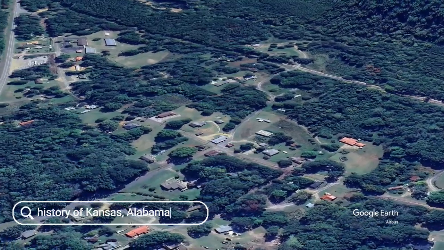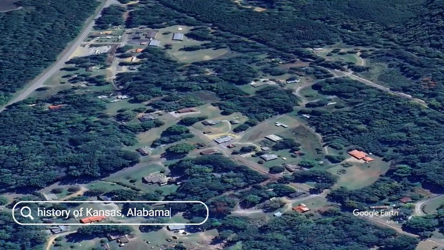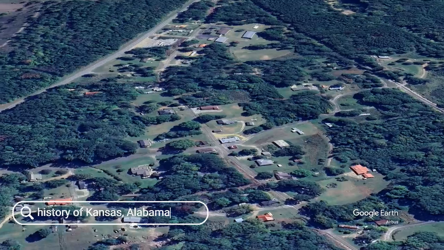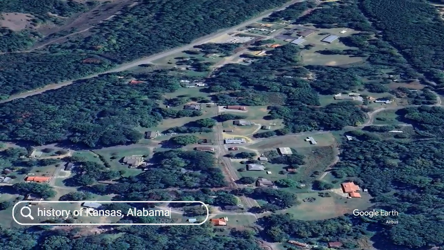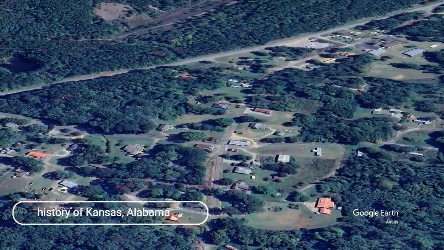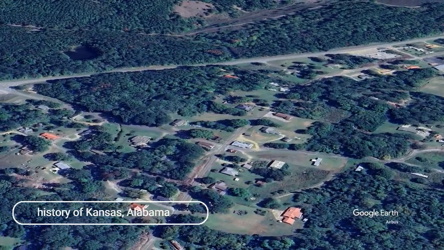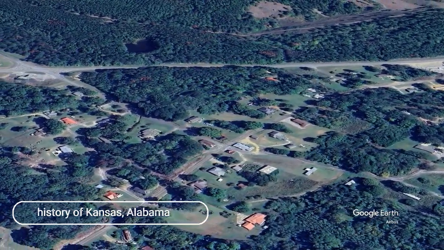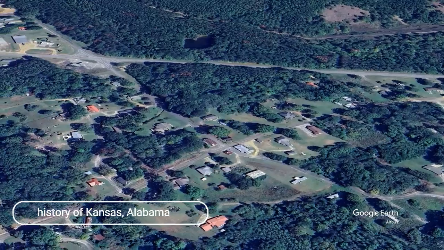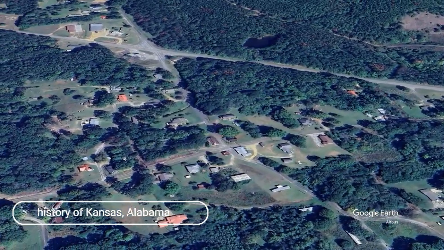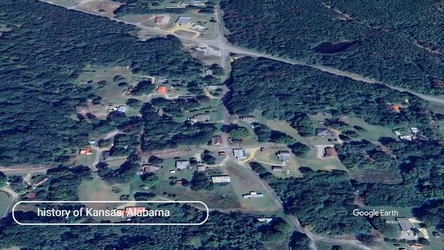Cattle drives. The booming cattle industry brought cowboys and cattle drives to Kansas, shaping its Wild West image. Populist movement. Kansas was a hotbed of the populist movement, a political movement that sought to empower farmers and workers against corporate interests.